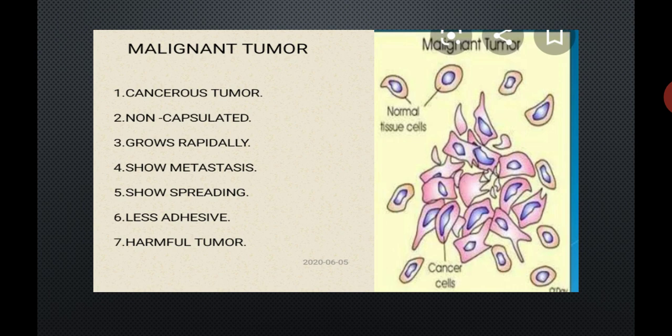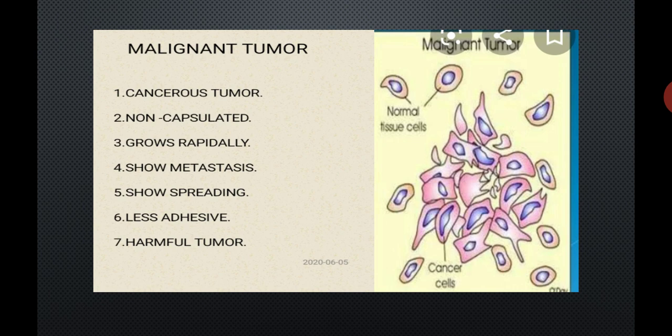Benign tumor is a non-cancerous tumor. Malignant tumor is a cancerous tumor. Number 2, benign tumor is a capsulated tumor because it shows a capsule. Malignant tumor is a non-capsulated tumor. Number 3, cells of the benign tumor grow slowly, but the cells of the malignant tumor grow rapidly.